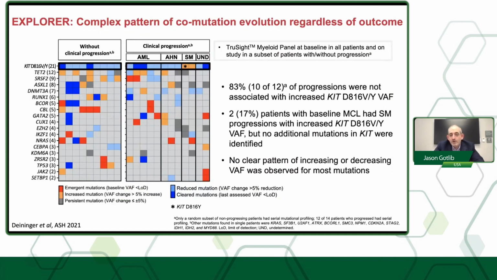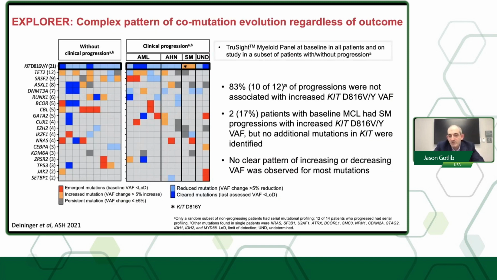Now, there are patients that progress on avapritinib. Typically, it's the AHN component, but it can be the mast cell component. But when one has done a molecular analysis, as shown here, presented by Michael Deininger at ASH in the 2021 meeting, there was no specific pattern of which mutations occurred in such patients that did progress versus those who did not progress. Sometimes it can be a higher variant allele frequency of the KIT mutation.